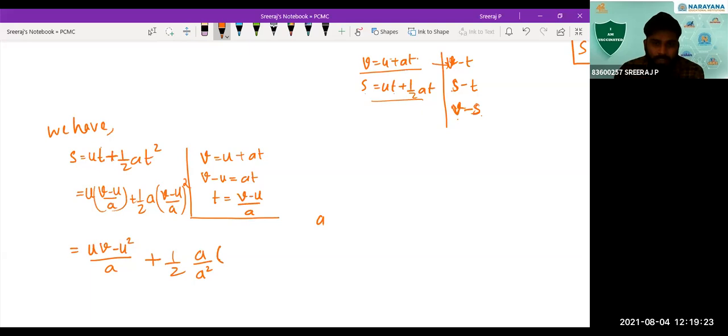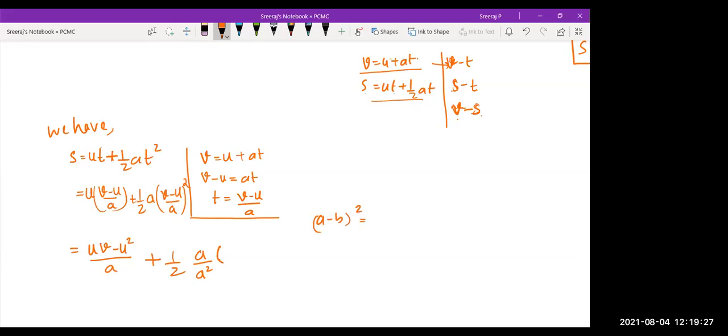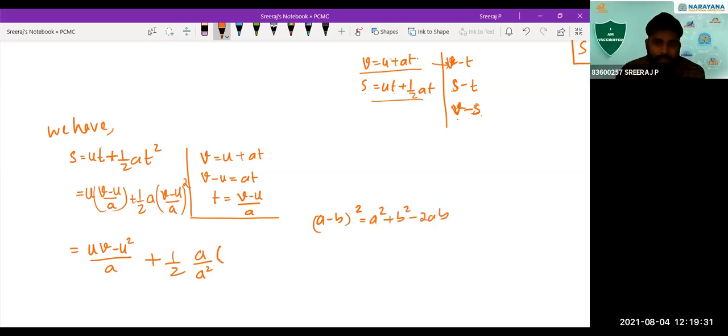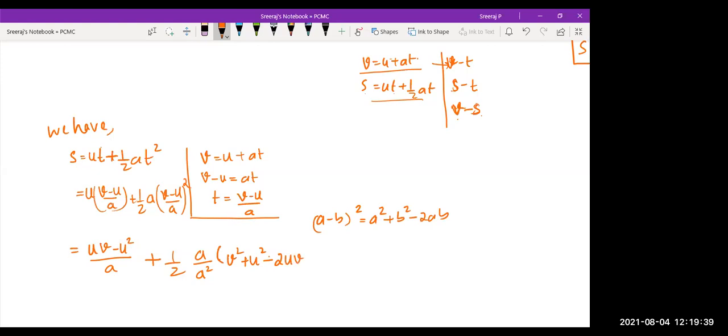What is A minus B the whole square? A square plus B square minus 2AB. So V minus U the whole square will be V square plus U square minus 2UV, correct?